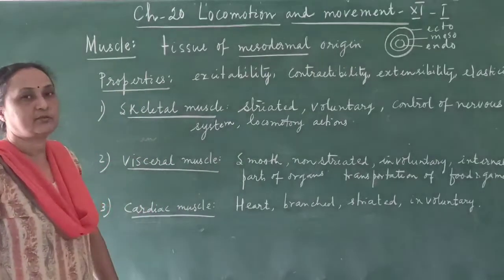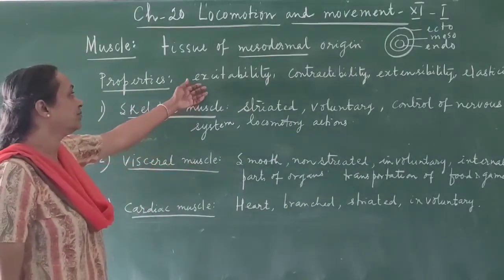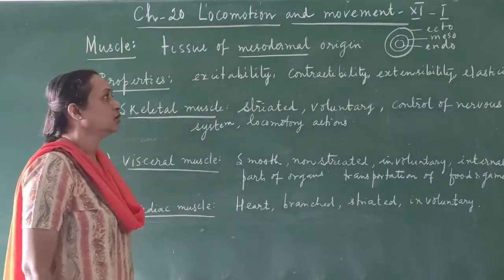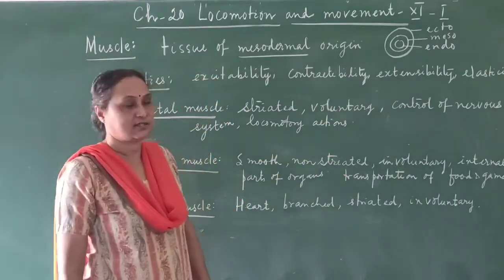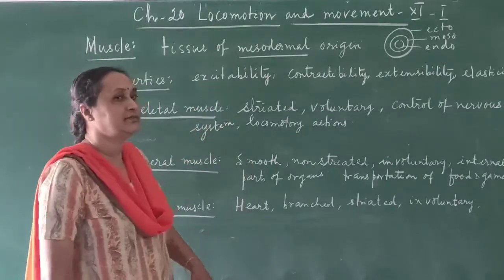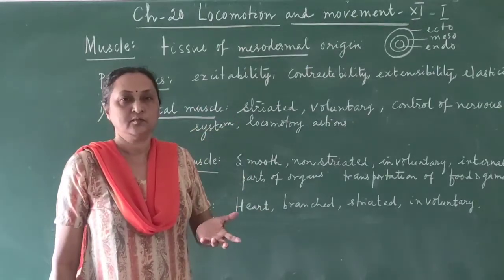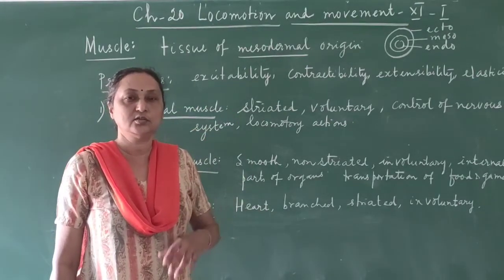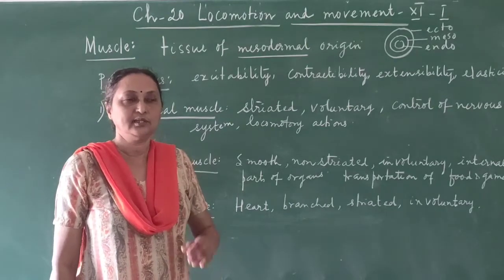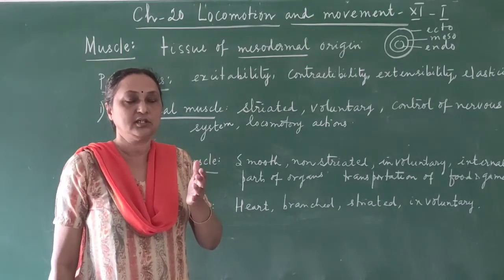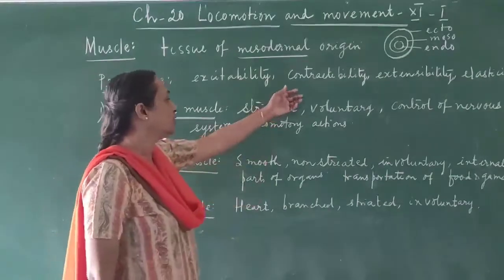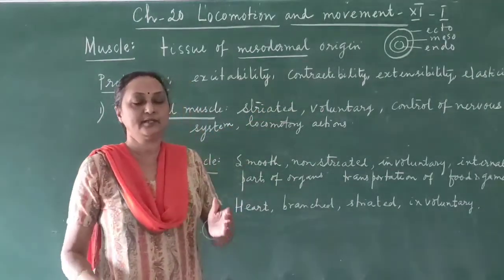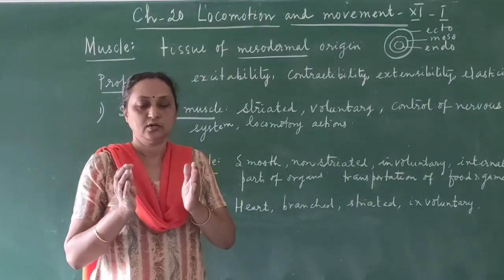And what are the properties of muscles? Muscles have the properties of excitability, contractibility, extensibility, and elasticity. Excitability means it can be excited, because the muscles are under the control of the nervous system, and when the nervous system sends the stimuli, then it gets excited. So that is excitability. And contractibility means they have the capacity to contract. Contract means